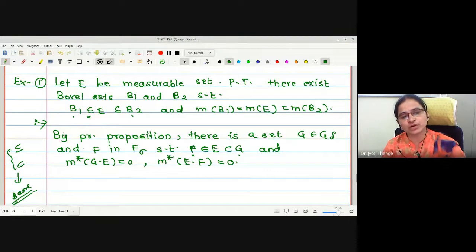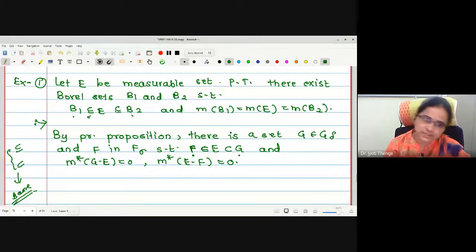Now here also we want to find the existence of two Borel sets. One is a subset, one is a superset. Here also we have the two sets, one is subset, one is superset. Therefore, if I call this F as B1, G as B2, then half of the problem will be completed. If I call F as B1, G as B2, then already F is an element of F sigma, G is an element of G delta.